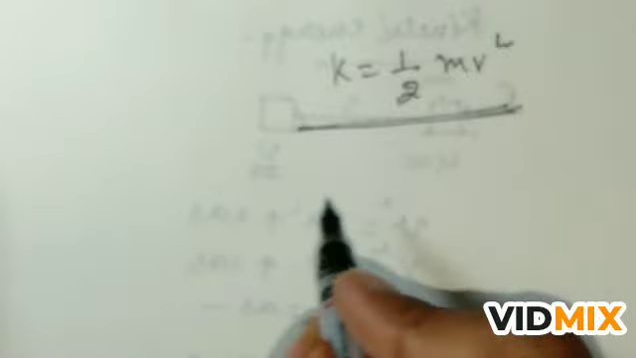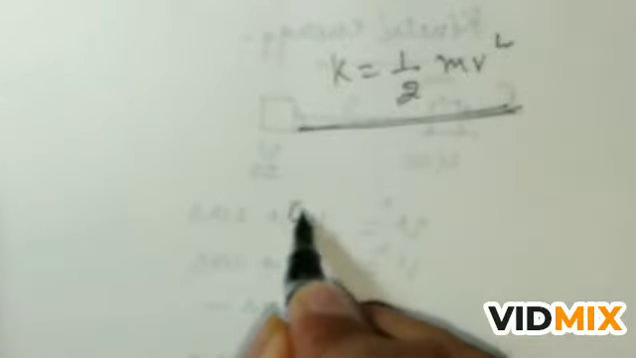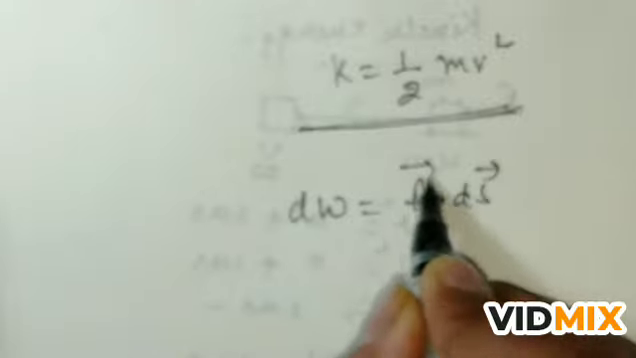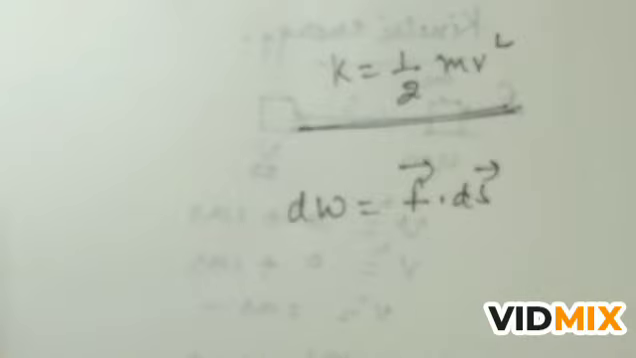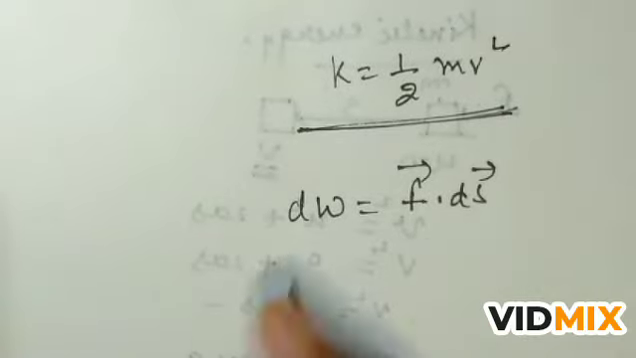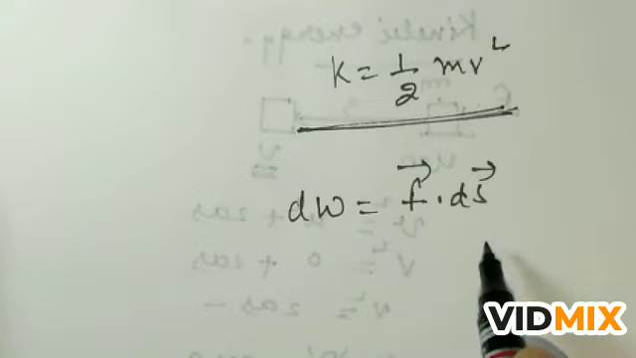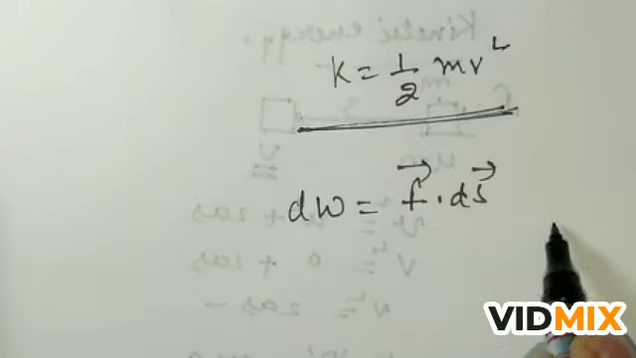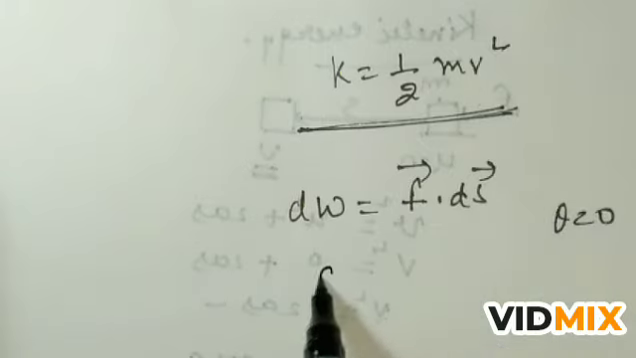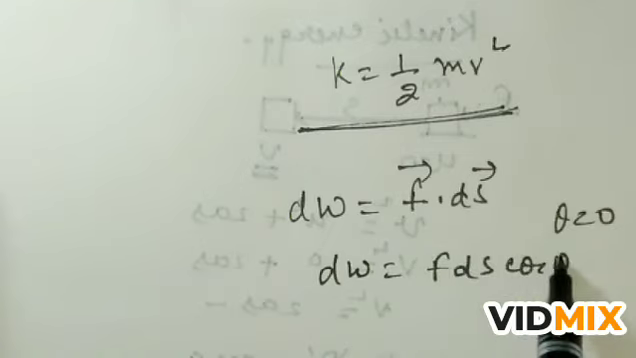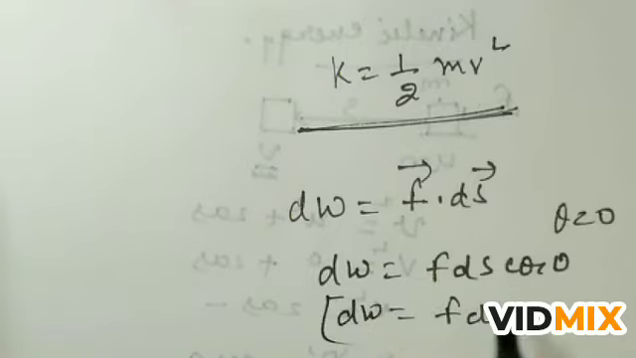We can find the kinetic energy relation with a different method also, with the help of calculus. Suppose a small work done is dW is equal to F dot ds. F dot ds is a small work done, and force and displacement are in the same direction, or we can say theta is equal to 0 degrees. So dW is equal to F ds cos 0, or F ds. It is the work done.